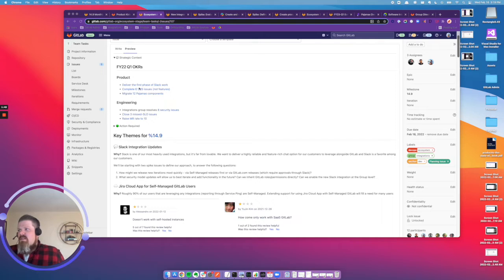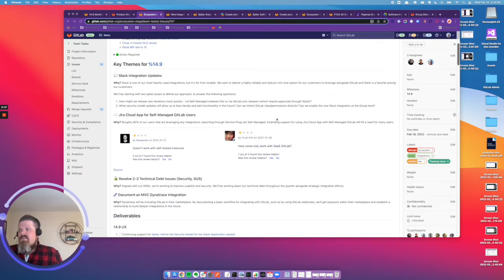And then the last one I wanted to highlight is our OKR around delivering the first phase of Slack work. So prior to this milestone, for the past several months, we've had a focus on usability and on security, and so now we're getting more of our team back fully focused on adding value that's customer facing in terms of integration work. And so the first thing that we want to prioritize here is development on our Slack integration. So that covers our OKRs.